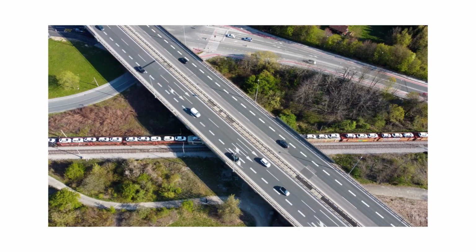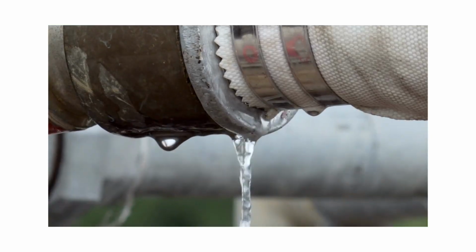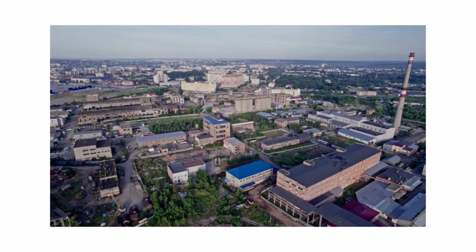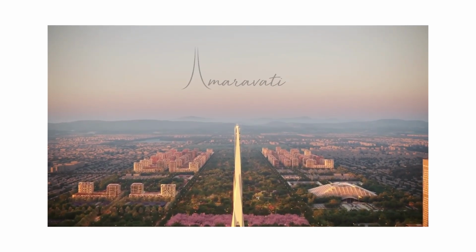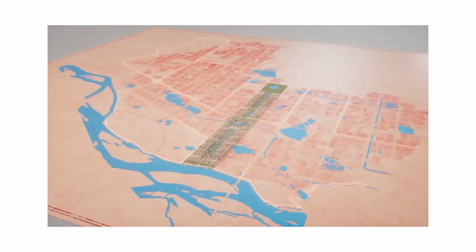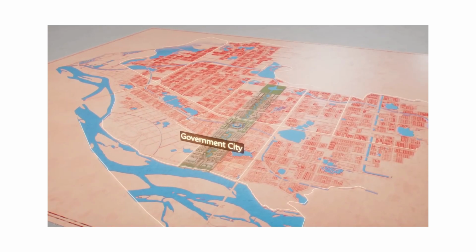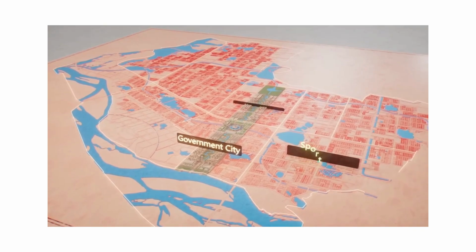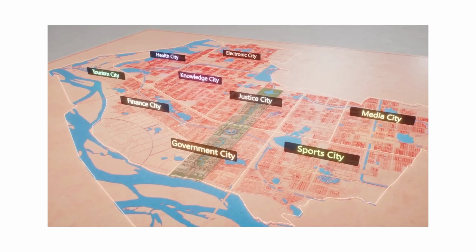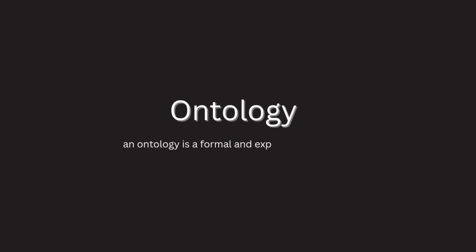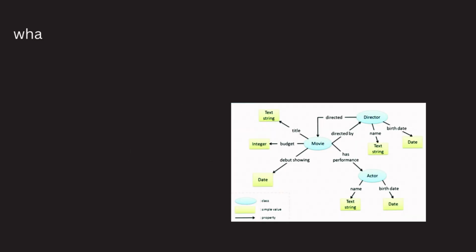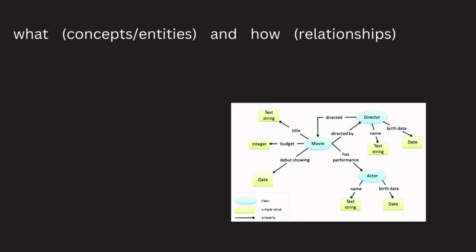A city is like a big web of connected things. Every building, sensor, and pipe holds important information. To run a city well, you need to see how everything connects at once. But the usual ways of handling this much complex data are difficult and very slow. To solve this problem, the project uses a smart way to organize the data, an ontology, which decides what data is connected and how.